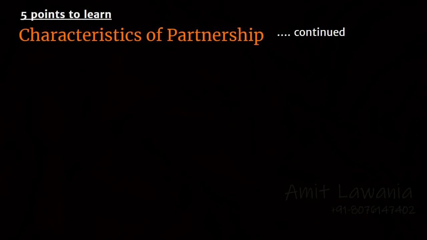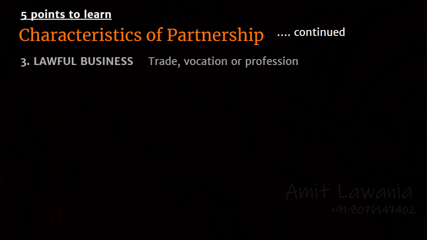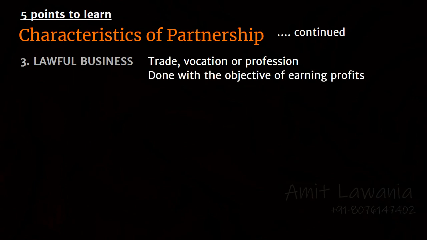Now, an agreement to carry out an illegal business, for example, a theft or a fraud, cannot be considered as a partnership firm. So, the business has to be a lawful business. The business can be a vocation, profession, service, manufacturing, but it has to be a legal one. And it has to be done to earn profit.